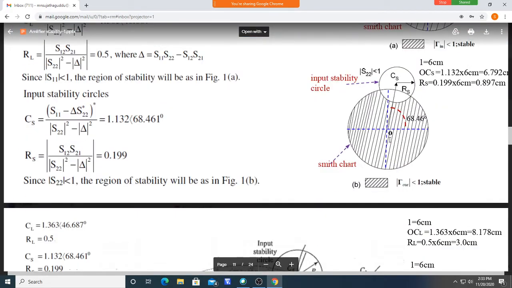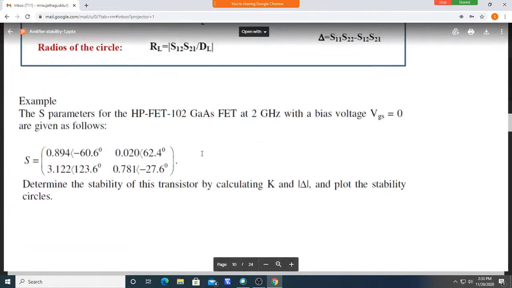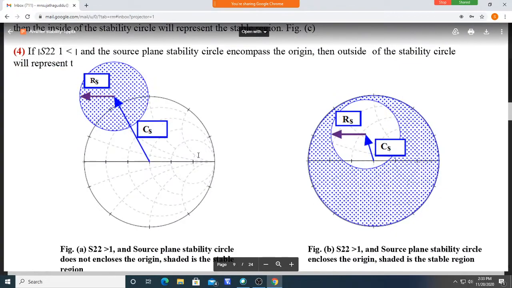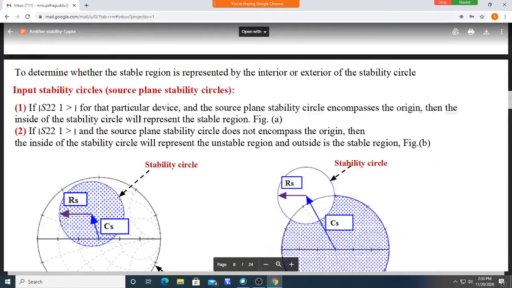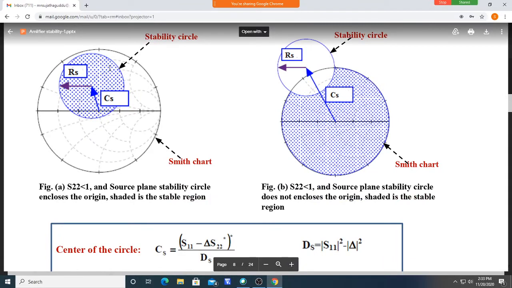We are drawing like this. This is a stability circle. The input stability circle may be anywhere in the Smith chart after drawing.